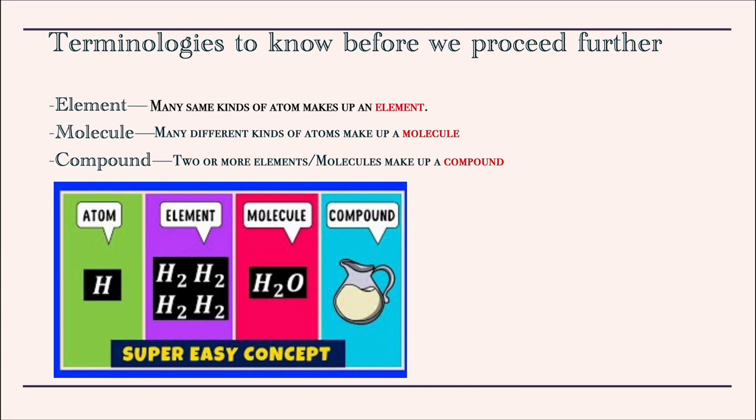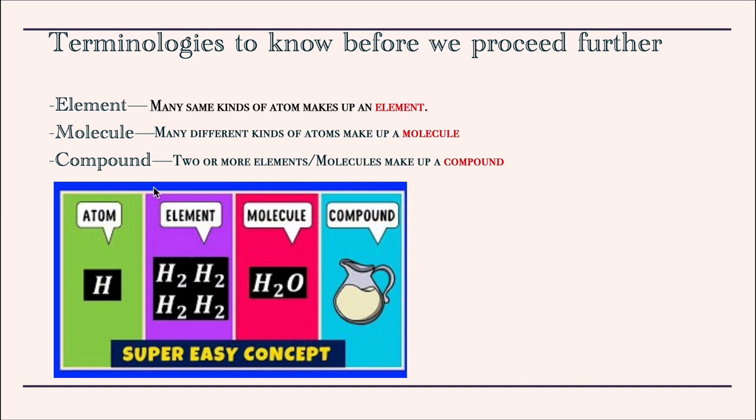Terminologies to know before we proceed further. An element has many same kinds of atoms. Many same kinds of atoms make up an element. Here, if you see 2 hydrogen atoms or 2 oxygen atoms, all those will make up an element. Similar atoms clump together to form an element. That's what an element is.